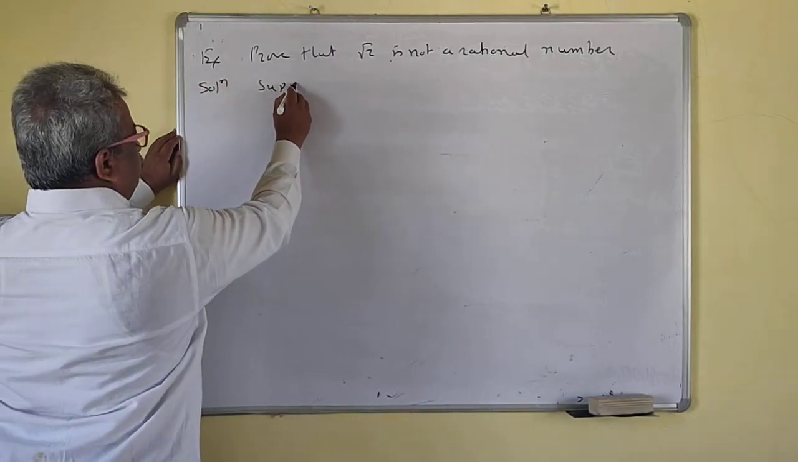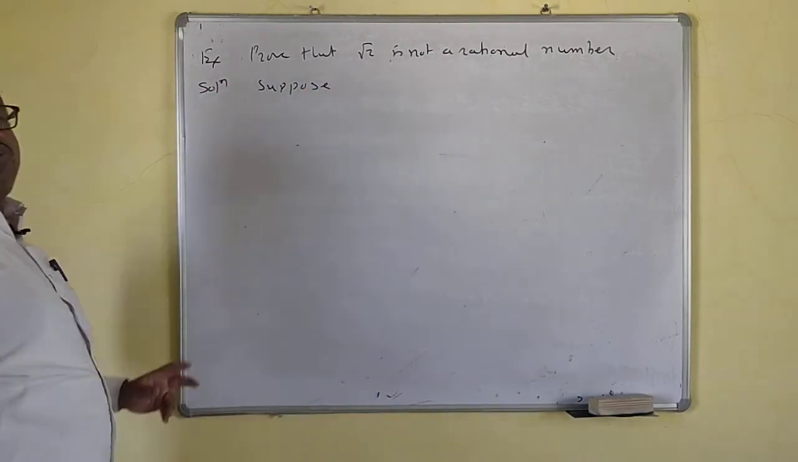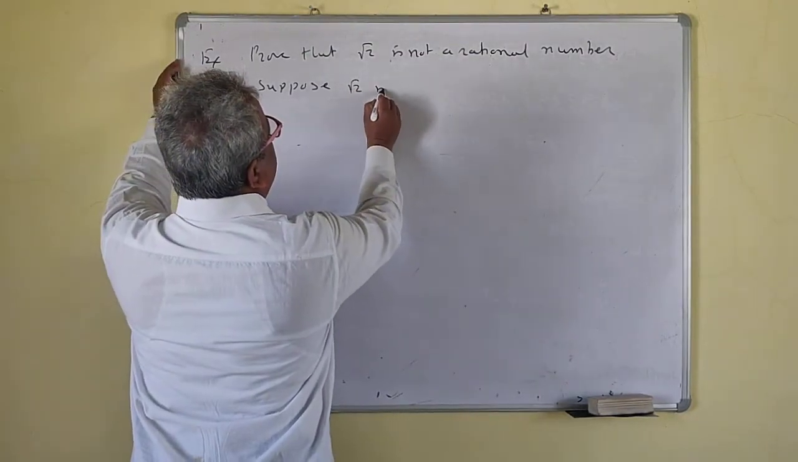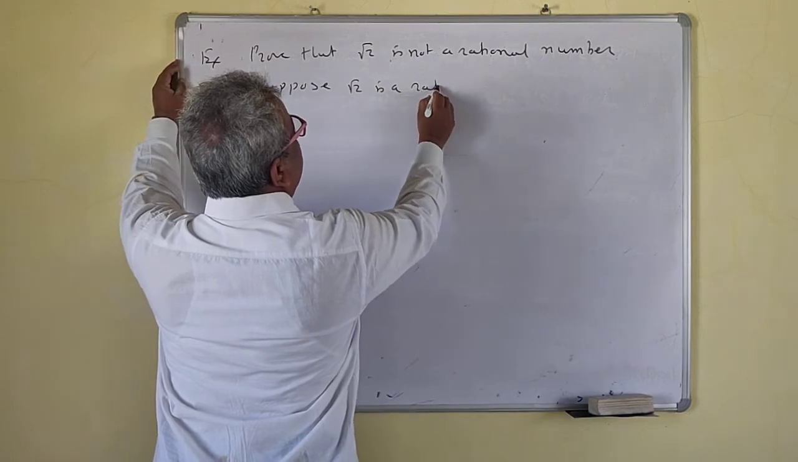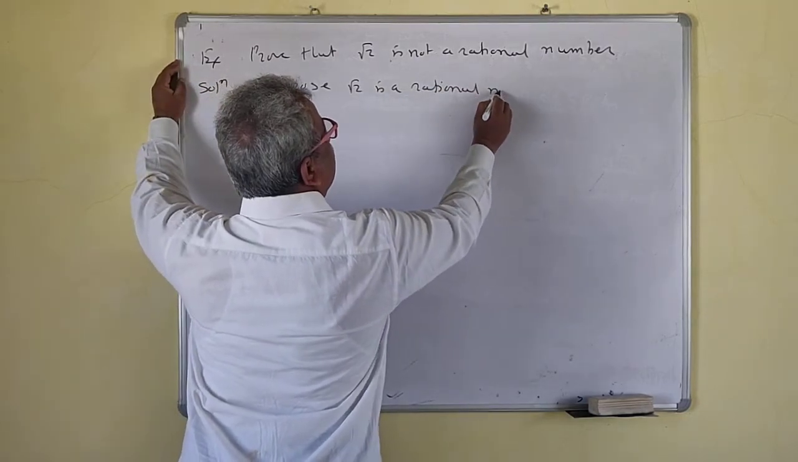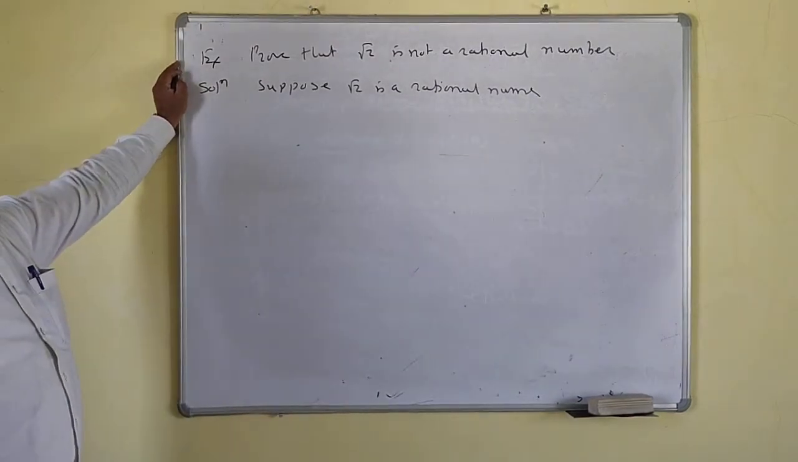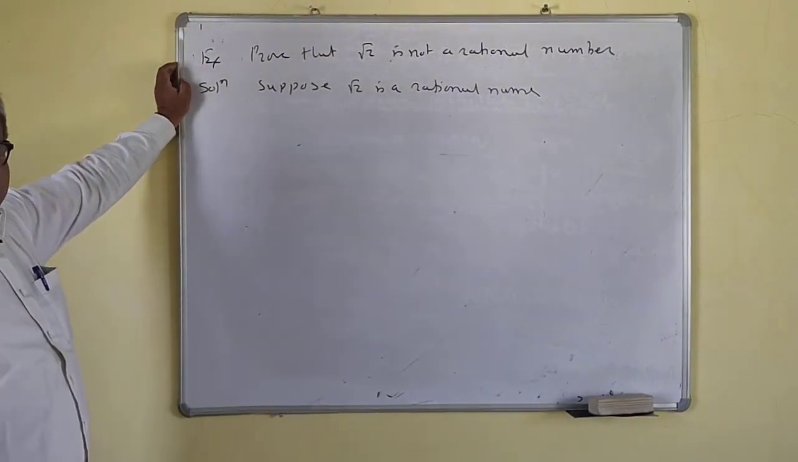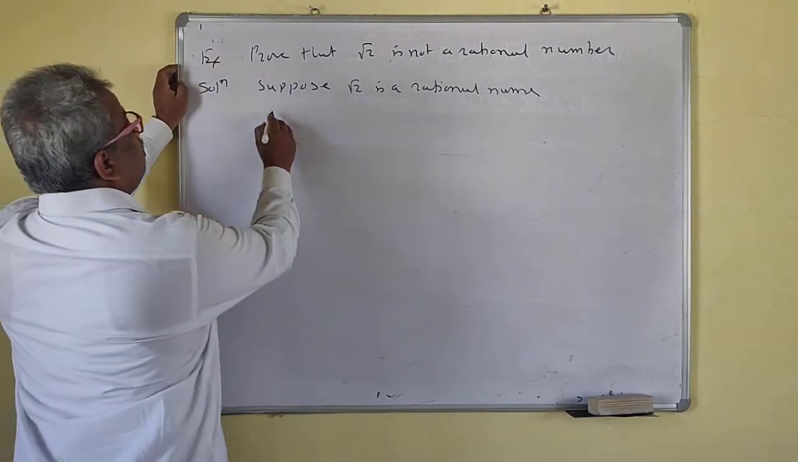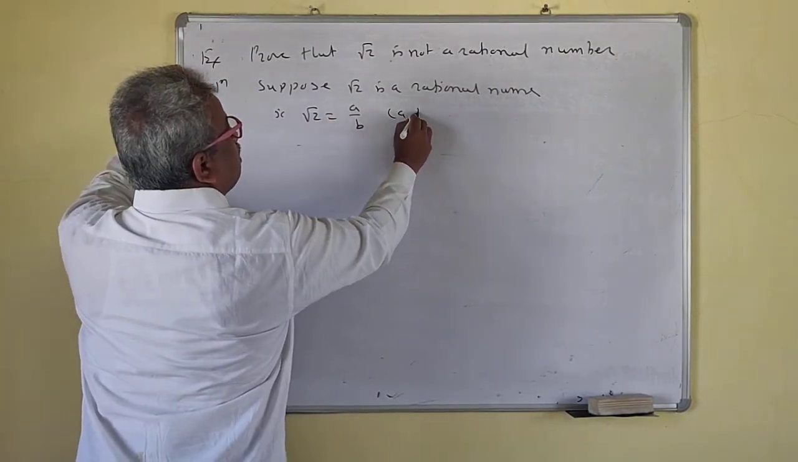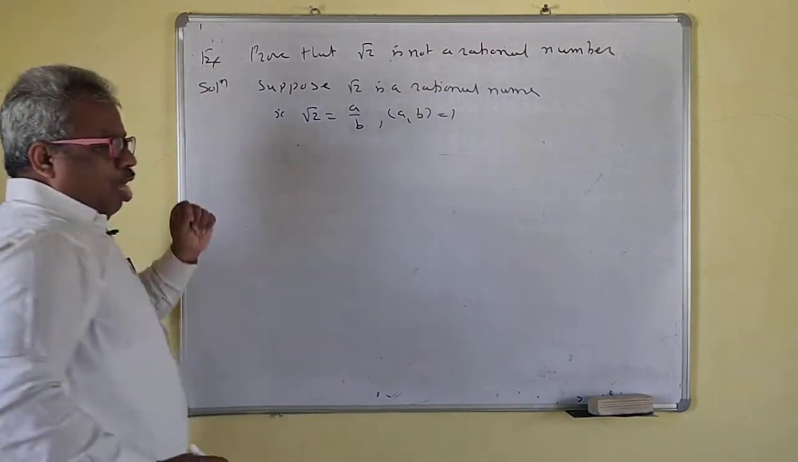Suppose root 2 is a rational number. What we have to do? We have to show that root 2 is not a rational number, so we must get a contradiction somewhere. That is, root 2 is equal to a upon b such that GCD of a, b is equal to 1.